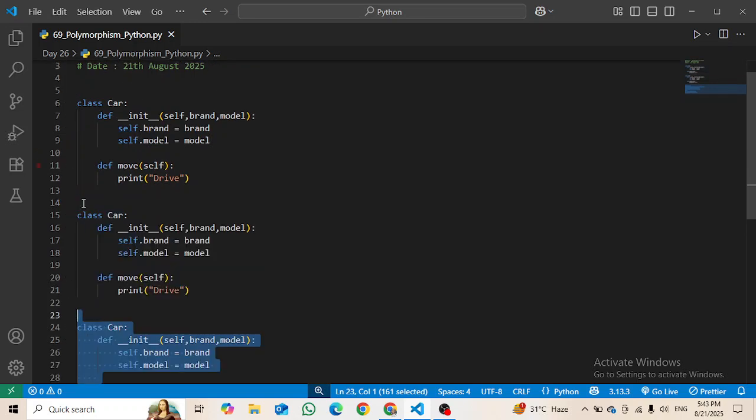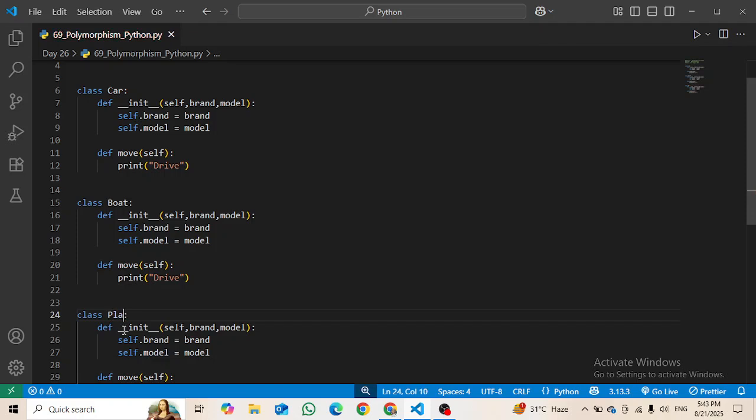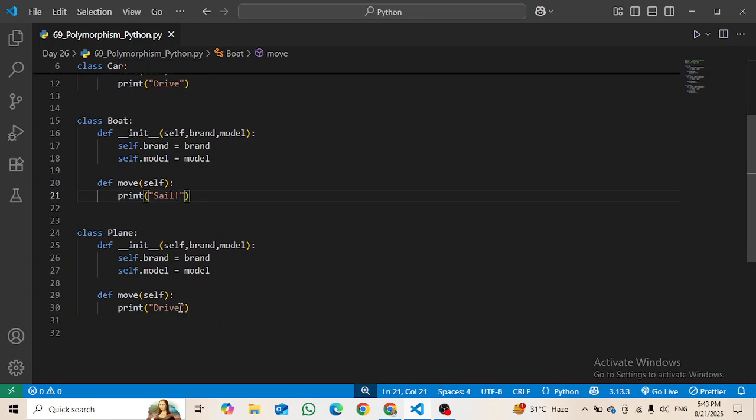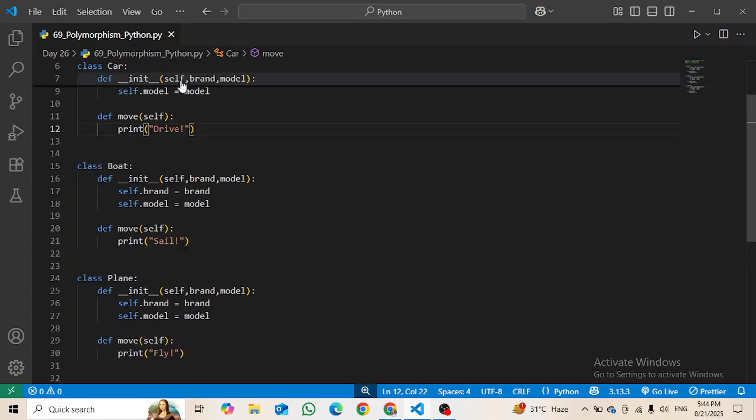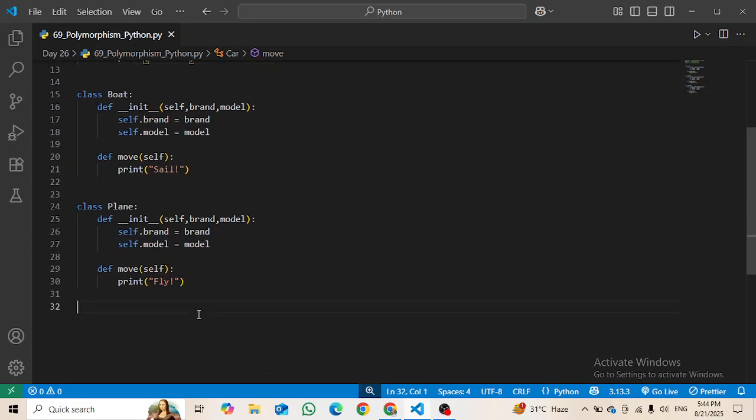Again I am going to copy it and just change the name of the class, which this time is going to be boat, and here it is going to be plane. Then these things are going to be the same, but we just have to change here to sail, and then here we have to write fly. Okay, and there we will also add an exclamation mark. So we have three classes.